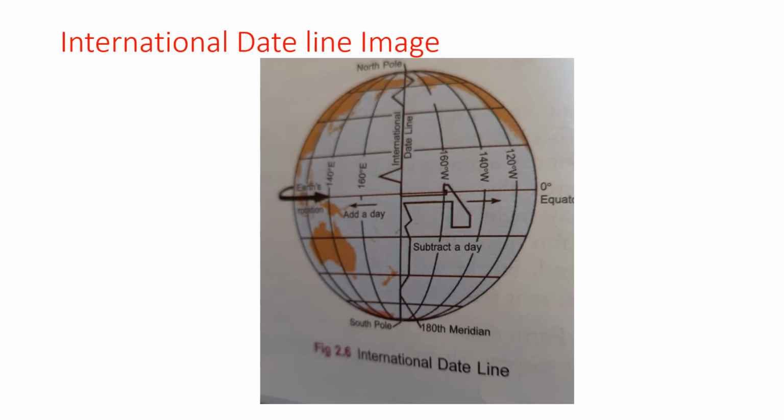Why is the international date line zigzag? It is an imaginary line like longitudes and latitudes. The date changes as soon as one crosses this line. To avoid any confusion of date, this line is drawn through where the sea lies and not land. Hence, the international dateline is drawn in a zigzag manner. Is it clear, students? Today we covered measuring time, local time, standard time, time zones, and the international dateline.